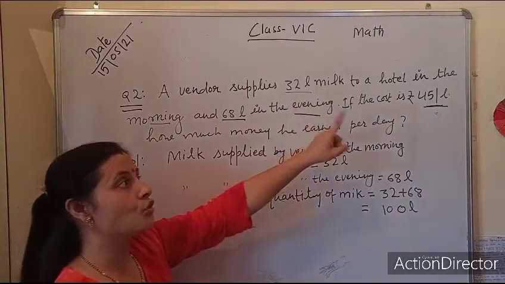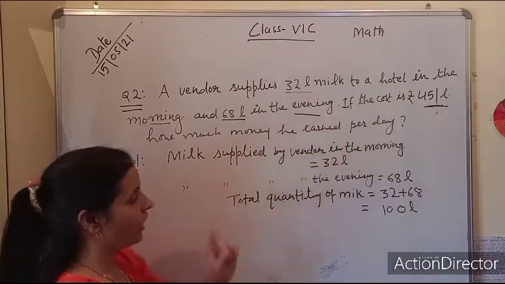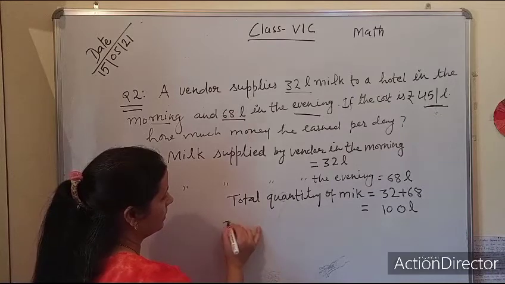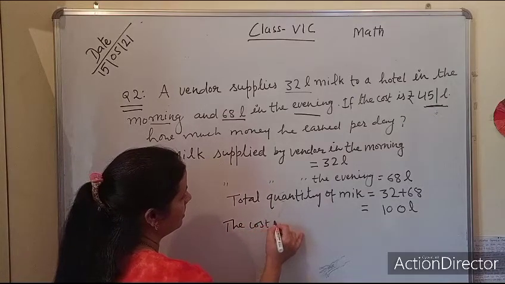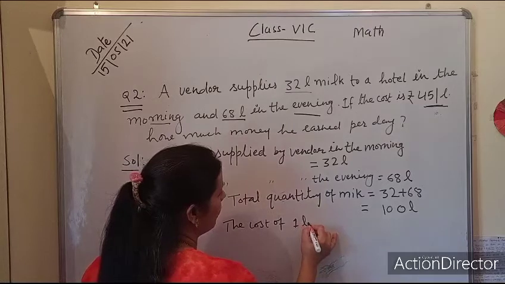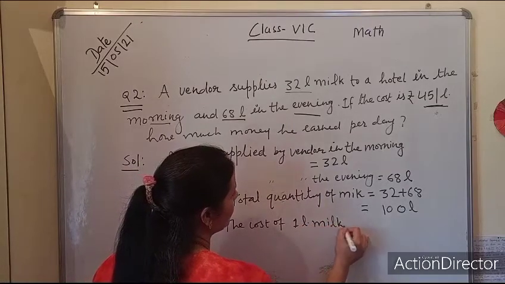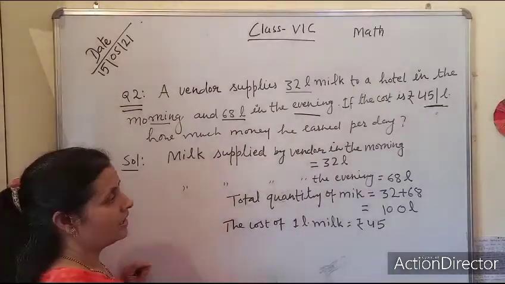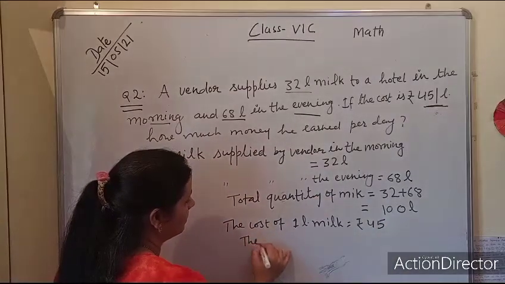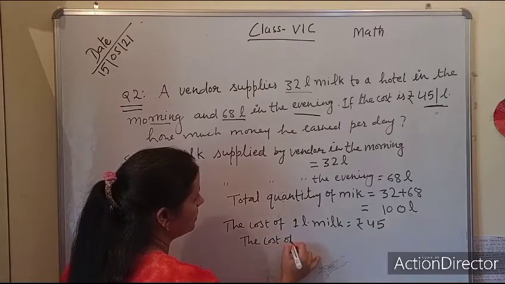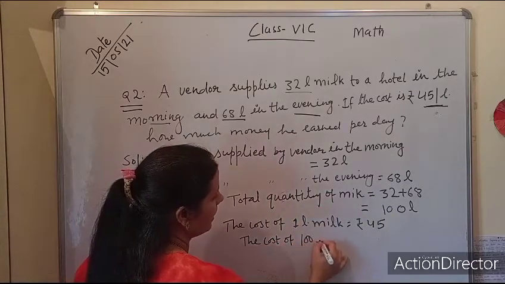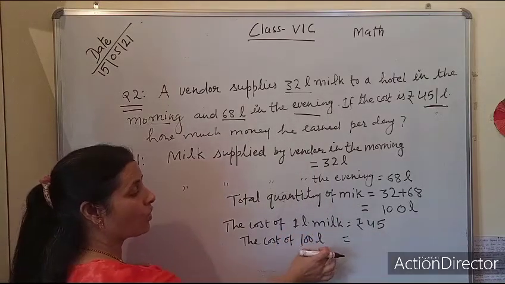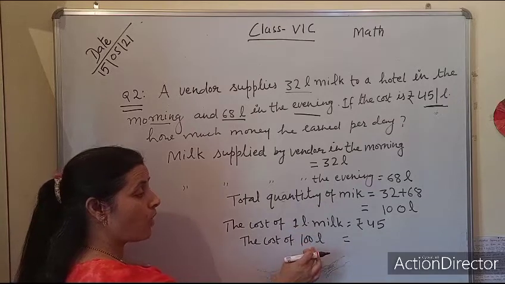We have the cost of 1 liter. Now we will mention that cost in our calculation. The cost of 1 liter milk equals rupees 45. Got it? Now the cost of 100 liter equals... The cost of 1 liter is given and we are asking about 100.